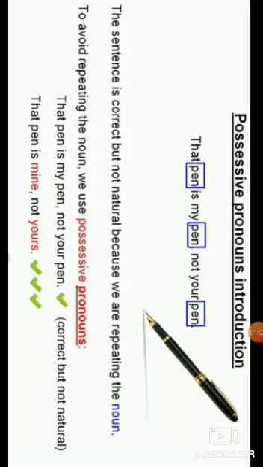So, avoid this repetition. How can we write this sentence? You can see the last line now. That pen is mine, not yours. So we have replaced pen with mine and yours. Now this sentence is also correct, but it is better than the above one.